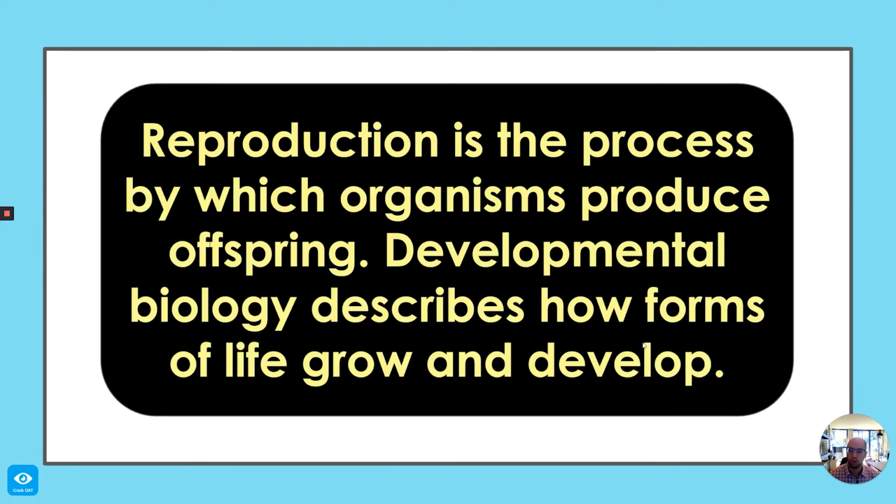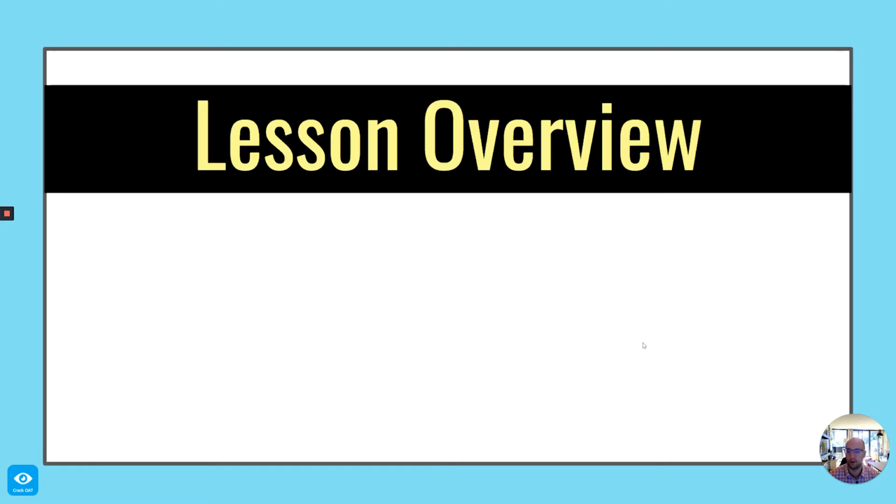Reproduction is the process by which organisms produce offspring. Developmental biology describes how forms of life grow and develop. Here's our lesson overview for this video.